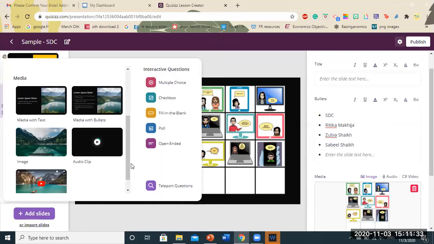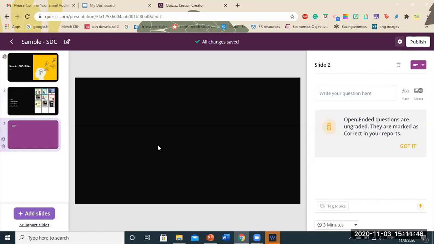Okay, I want to use another format now. But now I don't want to use slides. Now I want to use the interactive questions. So you all had answered MCQs and poll. There are multiple formats given. Let's say I want an open-ended question. Open-ended question here, you don't have to restrict your students, your learners to selected responses. They can add whatever they want in the form of a sentence or paragraph. It is up to them.